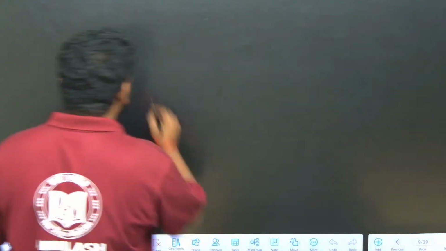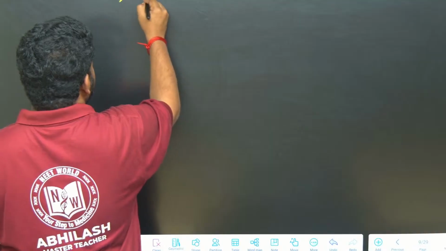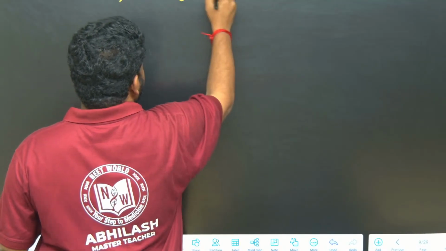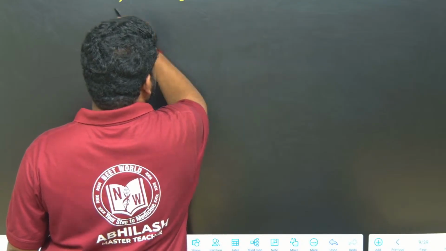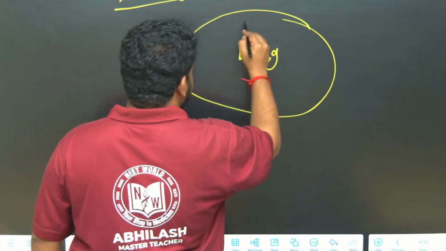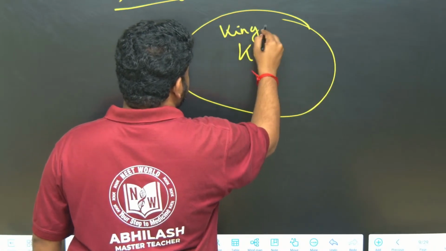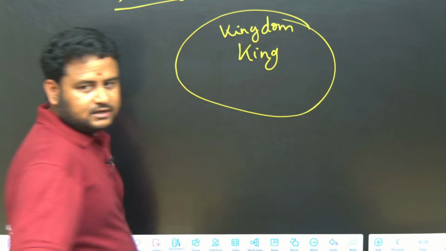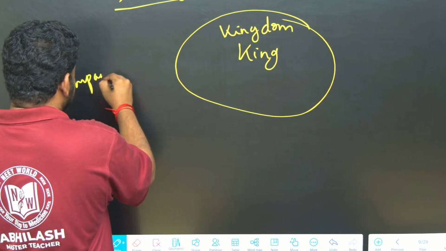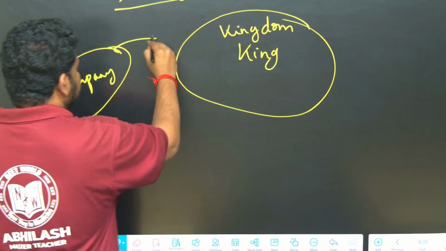See here. There is a king, and under him there is a kingdom. What will the British or the company do? They will provide soldiers.